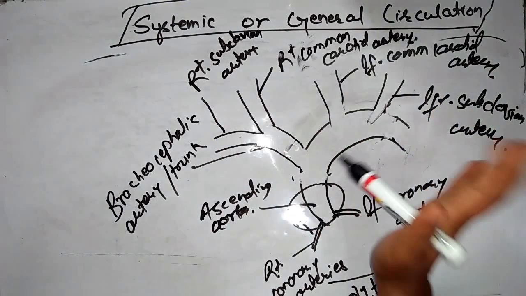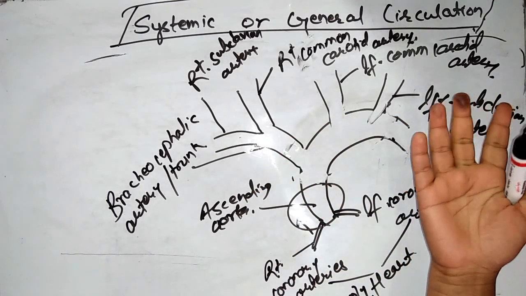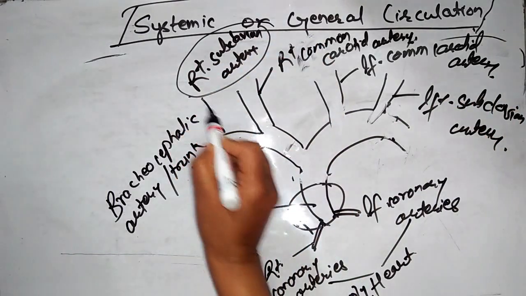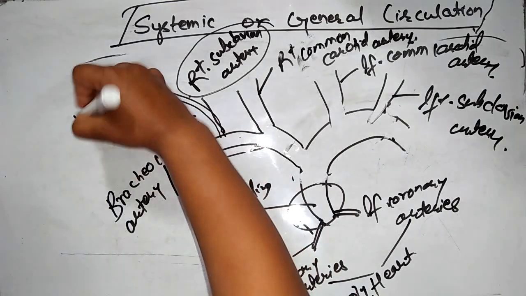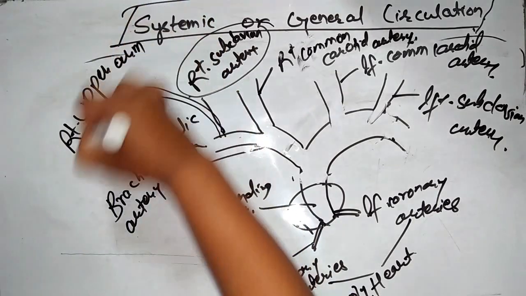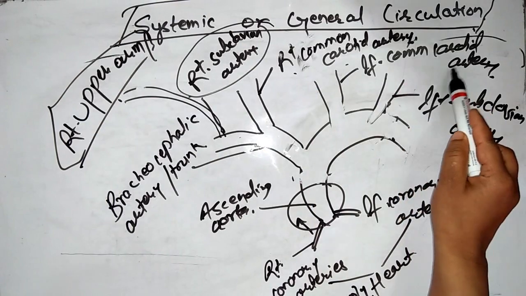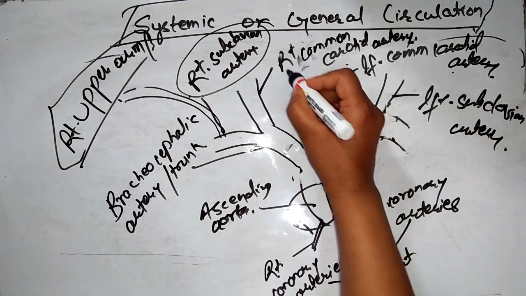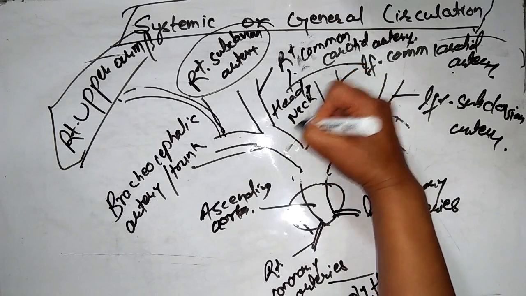Now let's understand which artery supplies blood to which parts of our body. This right subclavian artery is again elongated and it supplies the right upper arm of our body. Again, the right common carotid artery and left common carotid artery, these two arteries supply blood to the head and neck of our body.